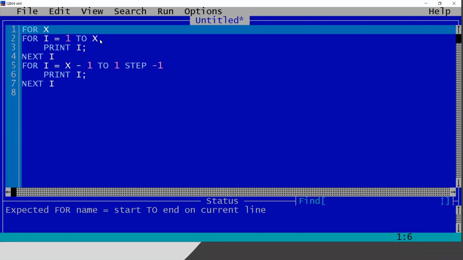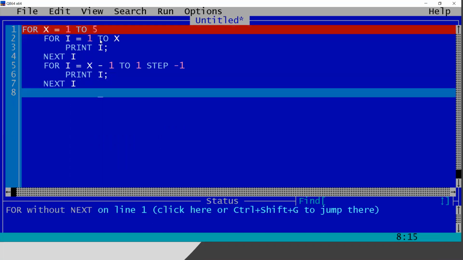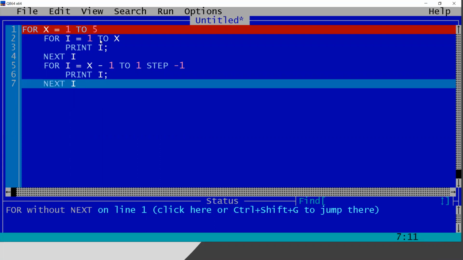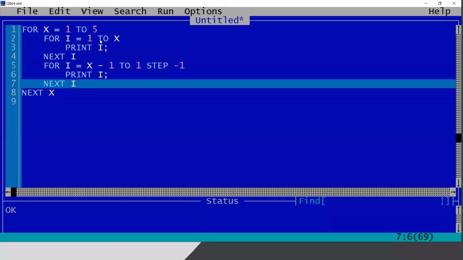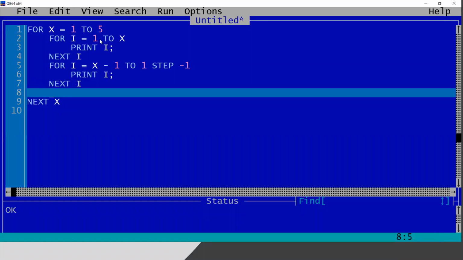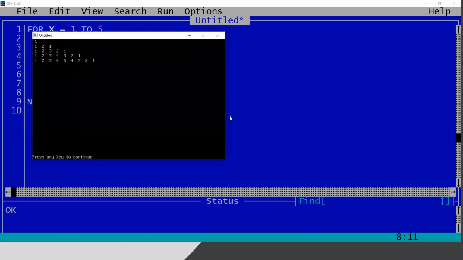And the value of X will be for X equals 1 to 5. The last value of X will be 5 and the first value of X will be 1. That's all. And one thing I forgot: to print, hit an enter between all the lines. So I have given that. Let me check. Look, it is giving the result correctly: 1, 1 to 1, 1 to 3 to 1, 1 to 3, 4, 3 to 1, like that. I'm not going to explain this once again.